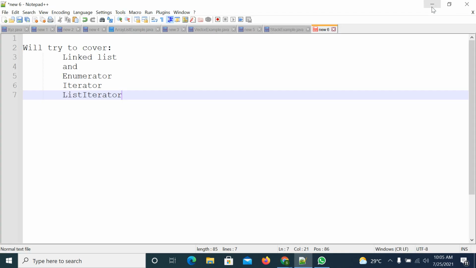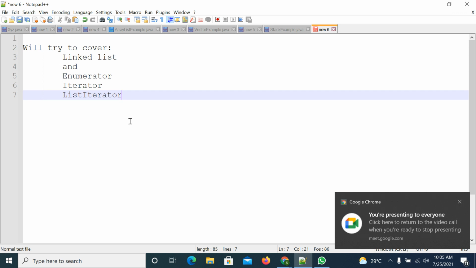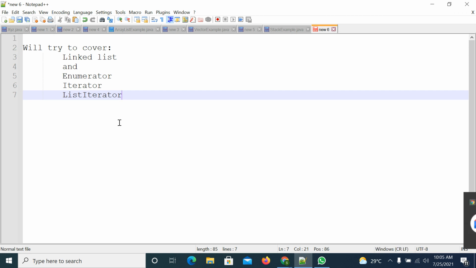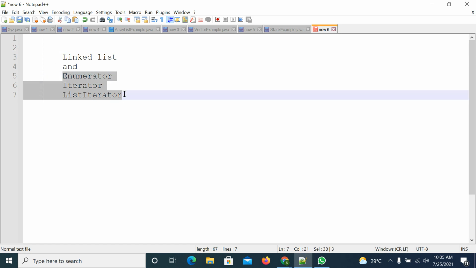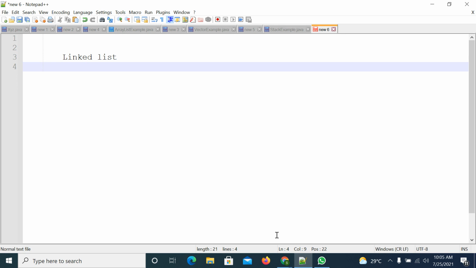So good morning, everyone. In the last class, we discussed the vector class and the stack class, and we covered ArrayList. In this session, we'll cover LinkedList and the three cursors: Enumerator, Iterator, and ListIterator. First we will go ahead with LinkedList.